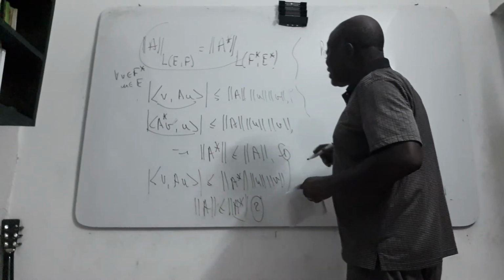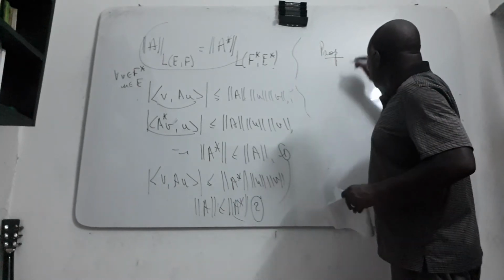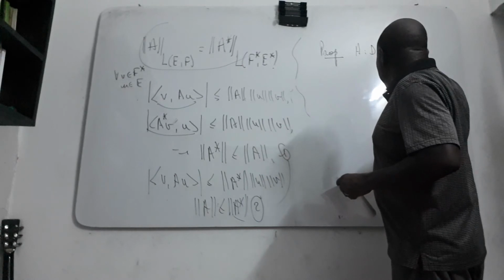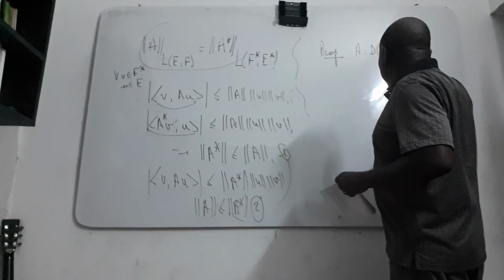You suppose that A is a linear, unbounded linear map from E into F.